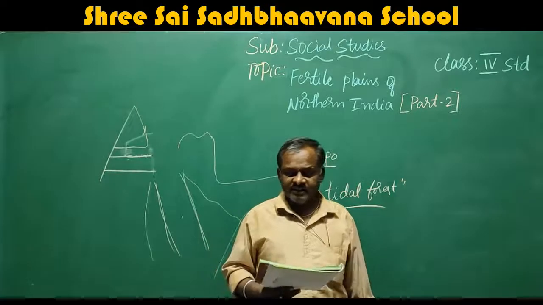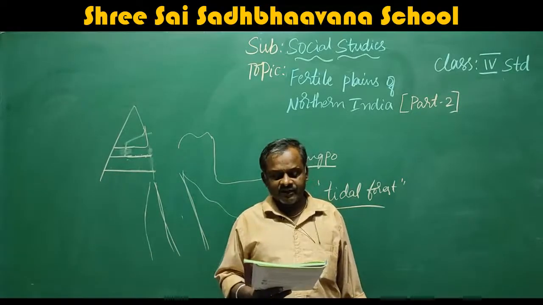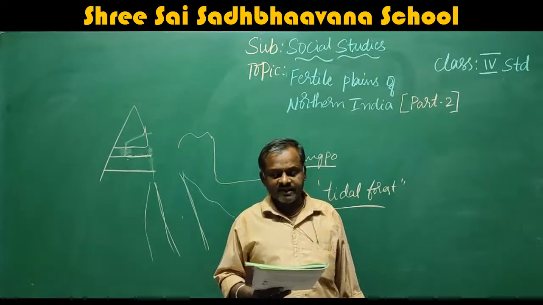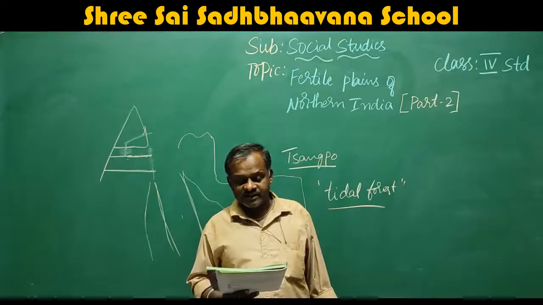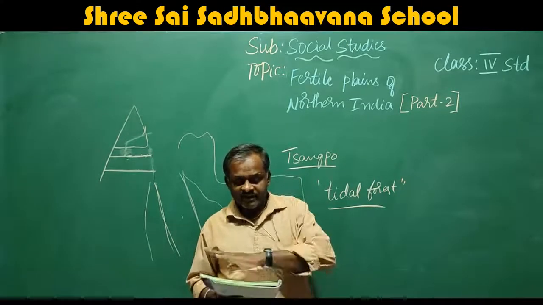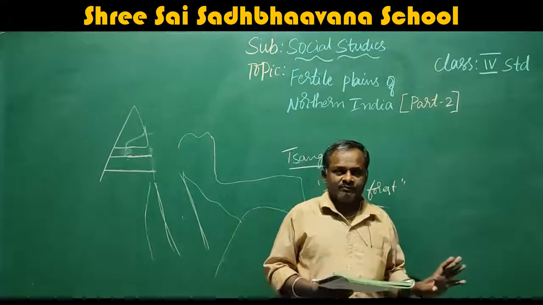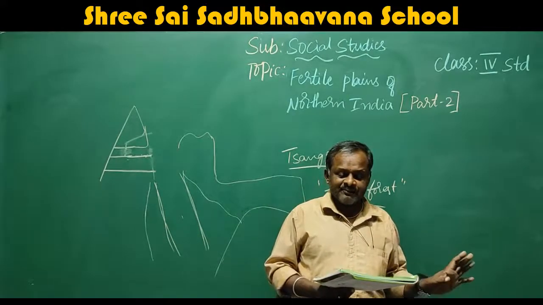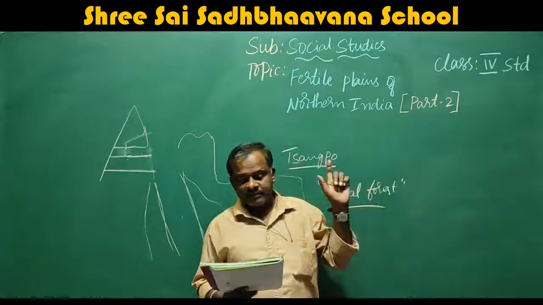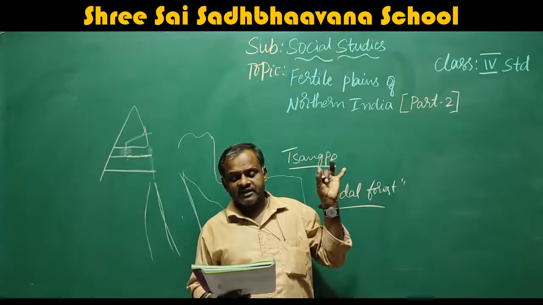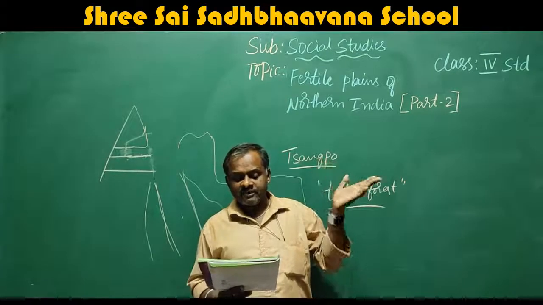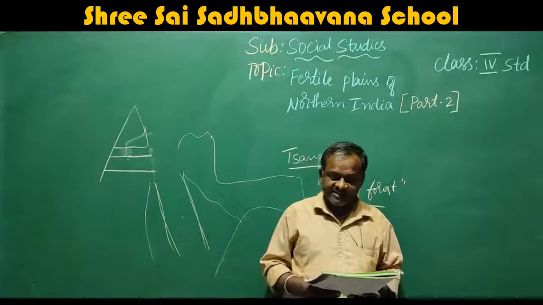The states covered by the northern plains are Punjab, Haryana, Uttar Pradesh, Delhi, Bihar, West Bengal, Assam, Meghalaya, Arunachal Pradesh, and parts of Madhya Pradesh. Here the northern plains, in which states is it present? Punjab, Haryana, Uttar Pradesh, Delhi, Bihar, West Bengal, Assam, Meghalaya, Arunachal Pradesh, and parts of Madhya Pradesh. The northern plain is densely populated.